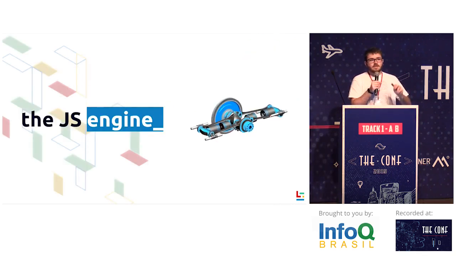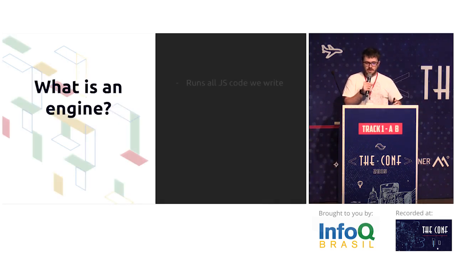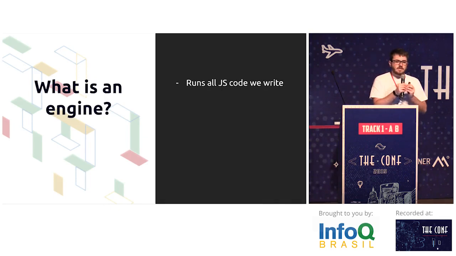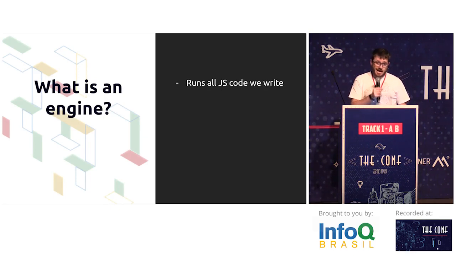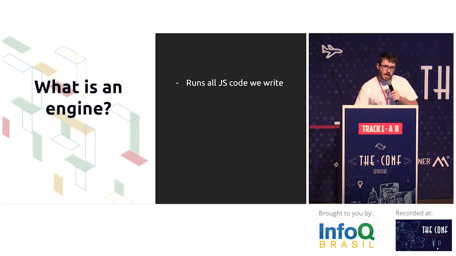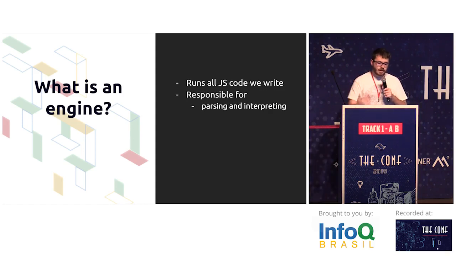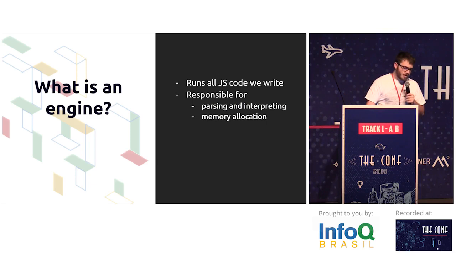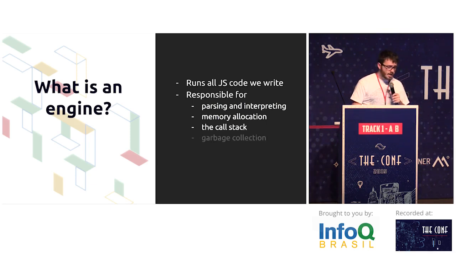The JS is composed of two main components. The first one is the engine. The engine is responsible for running all the JS code we write. JavaScript is basically text, so when we run it, it needs to be parsed, interpreted, and then run. The engine is the one who does all the heavy lifting. It is responsible for parsing and interpreting the JavaScript code, memory allocations, the call stacks, garbage collection, code optimizations, and some other things.